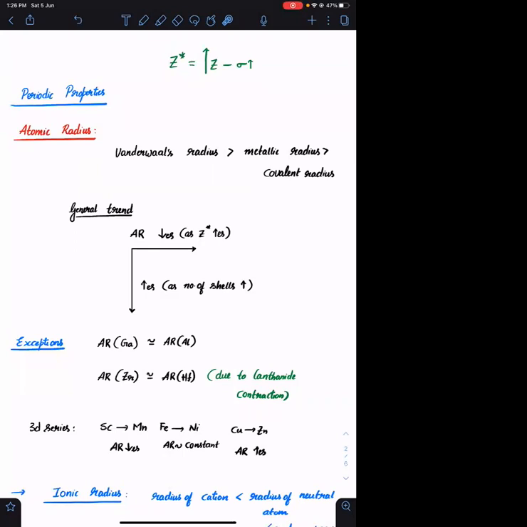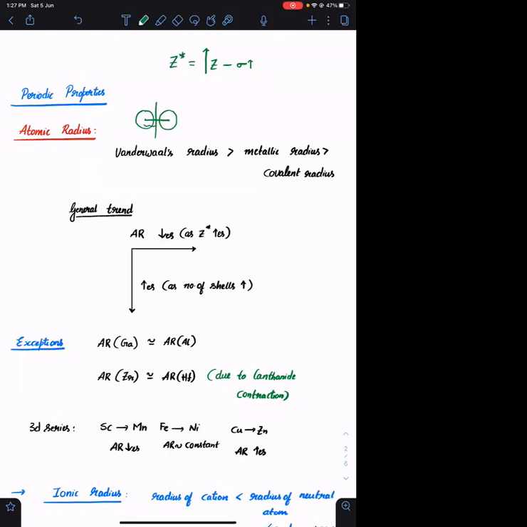Whenever you are forming a solid, okay, in the van der Waals radius, we will be measuring the distance between two nuclei of the non-bonded atoms. There won't be any bond between them. The interaction will be van der Waals force. So van der Waals radius में आपको atoms will be coming close and they will not be touching each other and there is no bond as well. So this will be the van der Waals radius.